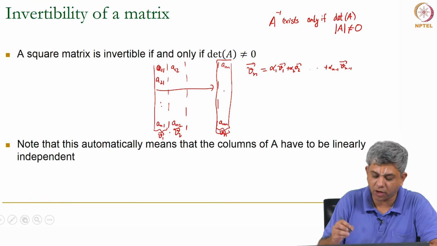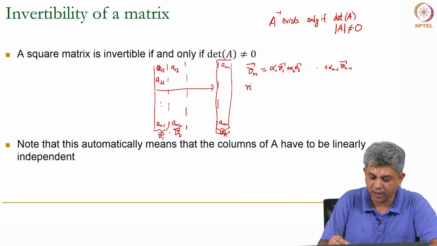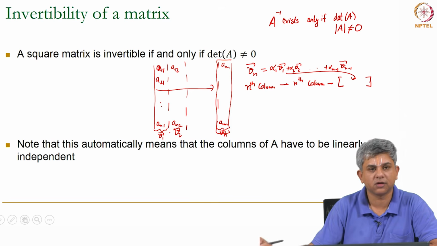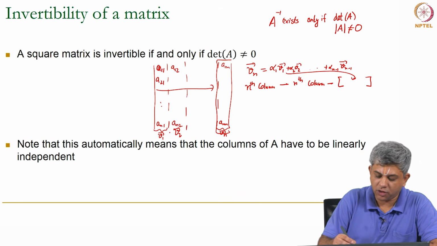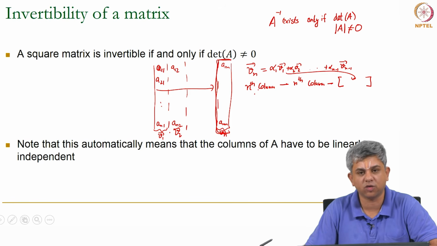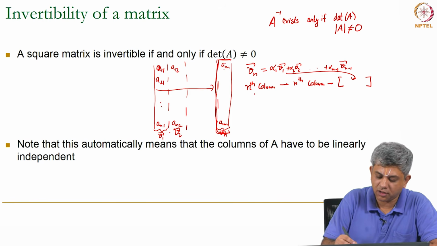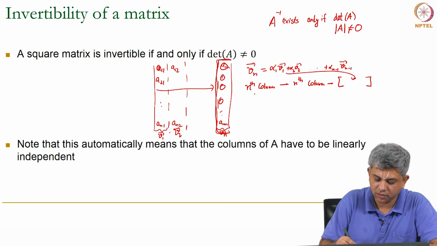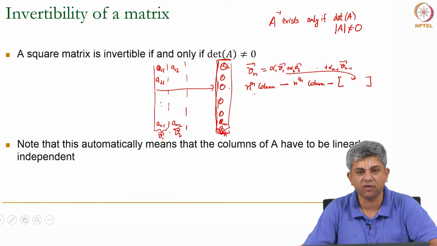By simply doing an operation of nth column goes to nth column minus this thing, you will get all zeros. This transformation, as you know, preserves the determinant, which means the determinant will become 0.